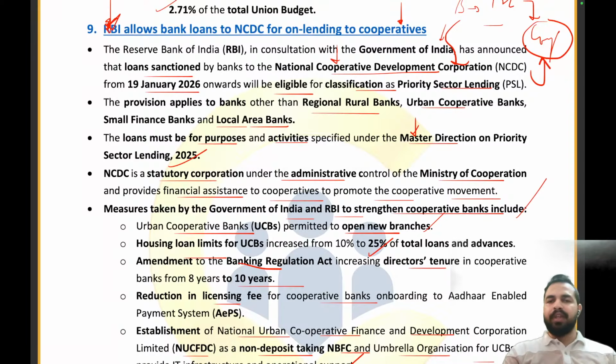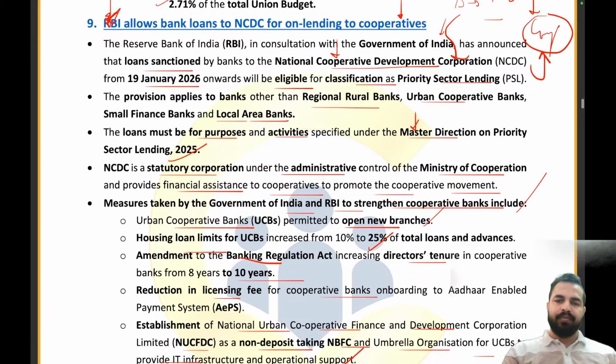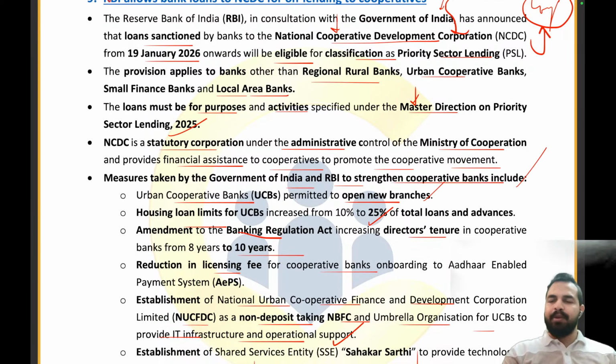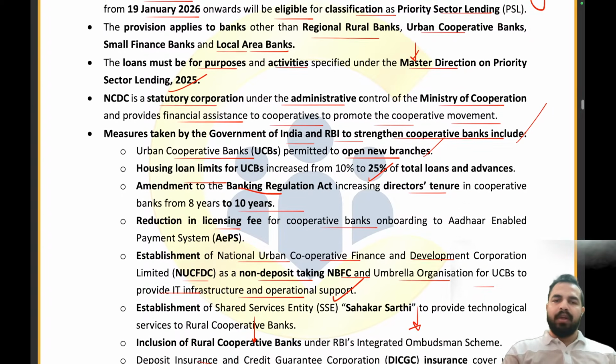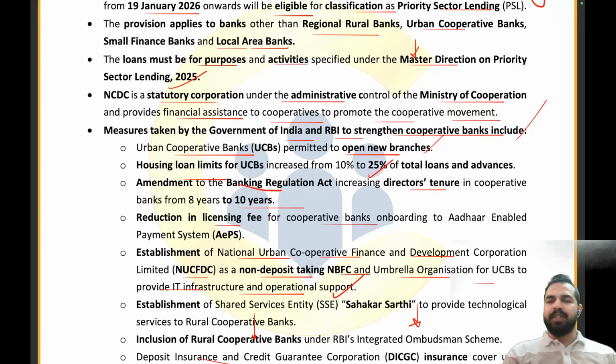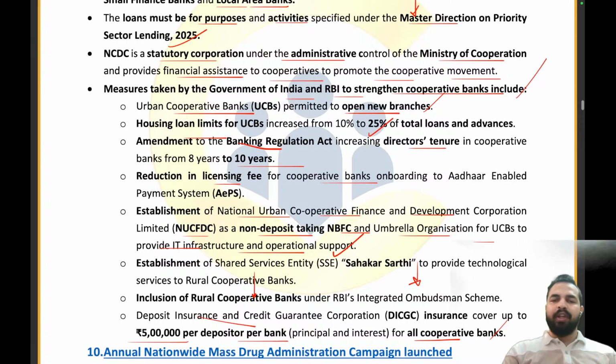So NCDC is there, my dear friends, launched by the Ministry of Cooperation. The loans to the NCDC from 19th January 2026 will be classified as PSL, right? It will be applicable to banks other than RRBs, UCBs, SFBs, and local area banks. Loan must be for the purpose and activity specified under the Master Direction PSL 2025. And what are the different measures taken? UCBs are now allowed to open new branches.